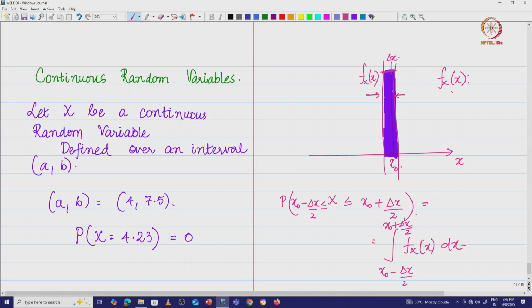I am going to call this the probability density function. Probability mass function we had in the case of a discrete random variable. Now what we have is the probability density function. Whenever we talk about a continuous random variable, we talk about the probability density function. So let us look at the properties of the probability density function f x of x.